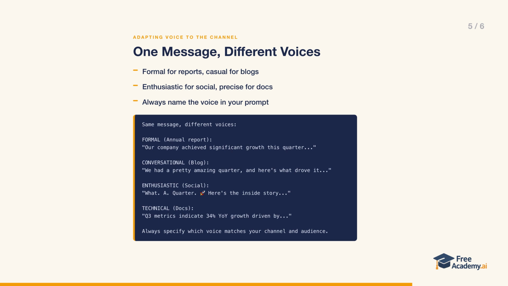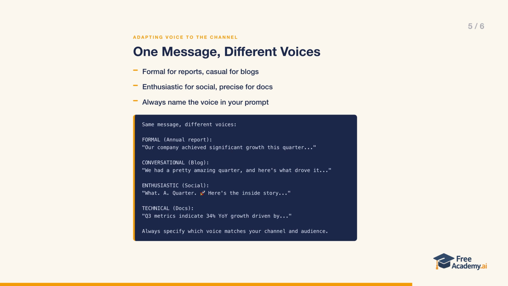Here's a key idea. The same message should sound different depending on where it lives. Take a strong quarter. In a formal annual report, you'd write, "Our company achieved significant growth this quarter." In a conversational blog, it becomes, "We had a pretty amazing quarter, and here's what drove it." On social, it might be, "What a quarter," with a rocket emoji and the inside story. And in technical docs, it's "Q3 metrics indicate 34% year-over-year growth driven by..." Same facts, 4 completely different voices.